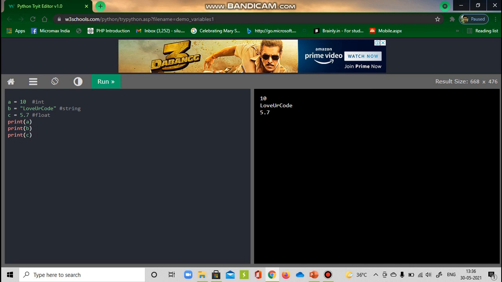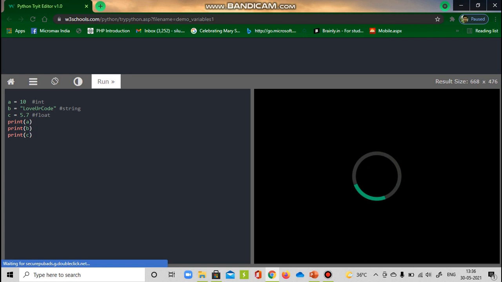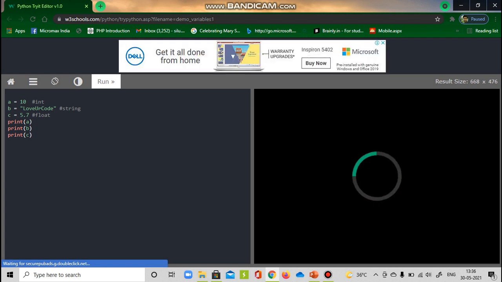Now let us discuss a few examples. So I'm using the W3Schools editor to run my code. Here I have declared three variables A, B, C and have assigned the values 10, LoveUrCode and 5.7 respectively. So I have used the comment. Normally we describe a comment using the hash symbol. Python would treat anything after the hash as a comment and it would not execute that particular text. So I have used the hash symbol to define the type of the variable I have used, and then I have tried to print all the values of the variables. And let's try running this code and see what output we get.